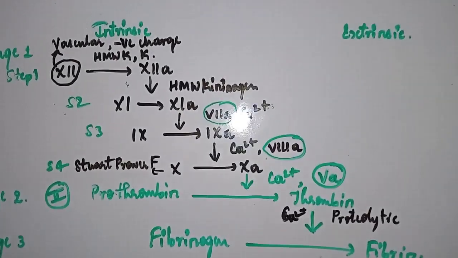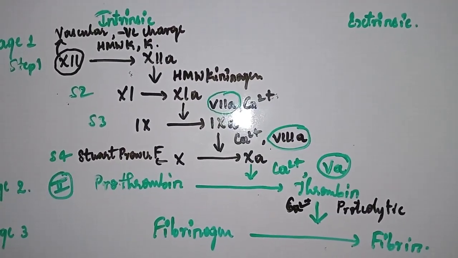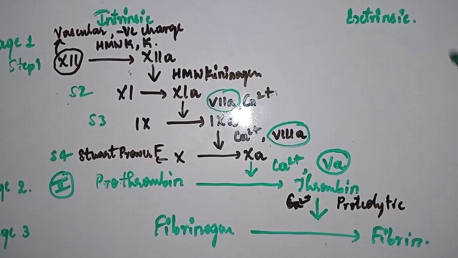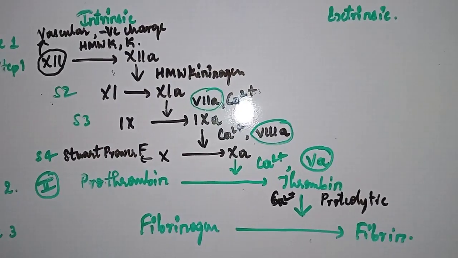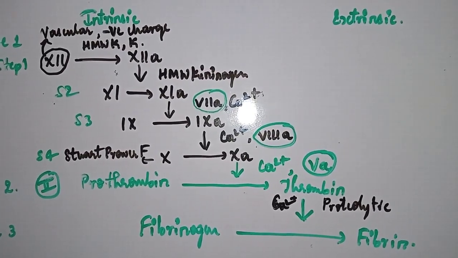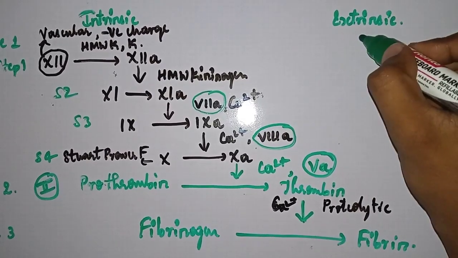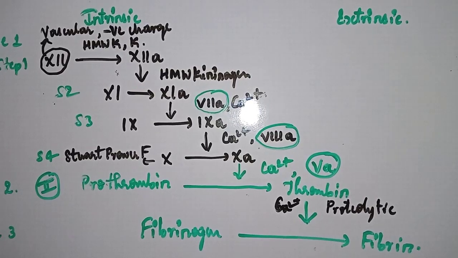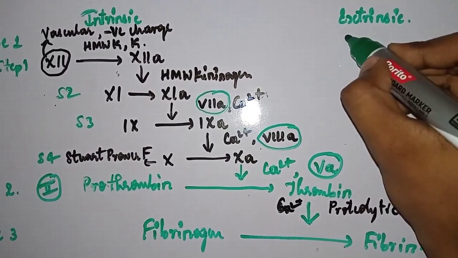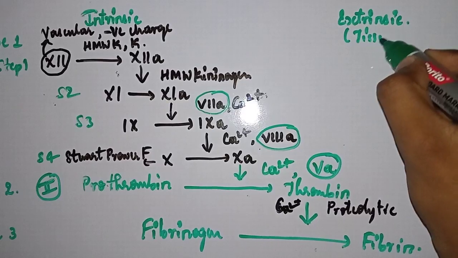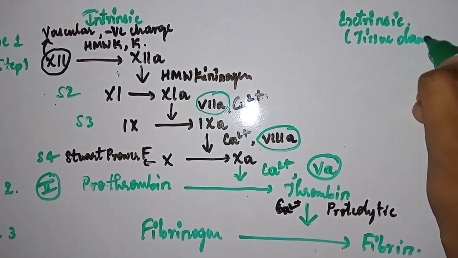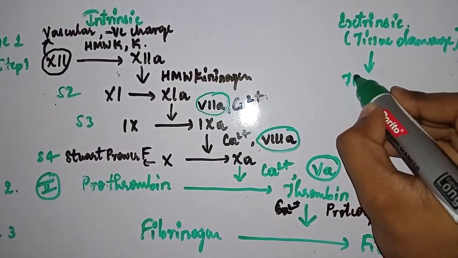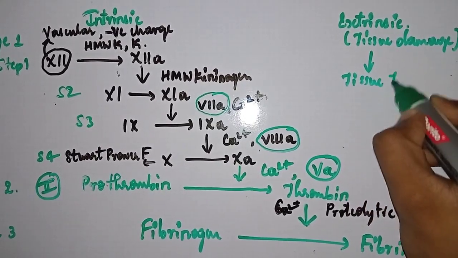In the extrinsic pathway, everything is similar, stage 2 and stage 3 are the same. The only difference is in the extrinsic pathway, as I said previously, the factor outside the circulation will be involved. So, injured tissue or vascular damage will release, let me write, tissue damage will release what? Tissue thromboplastin.